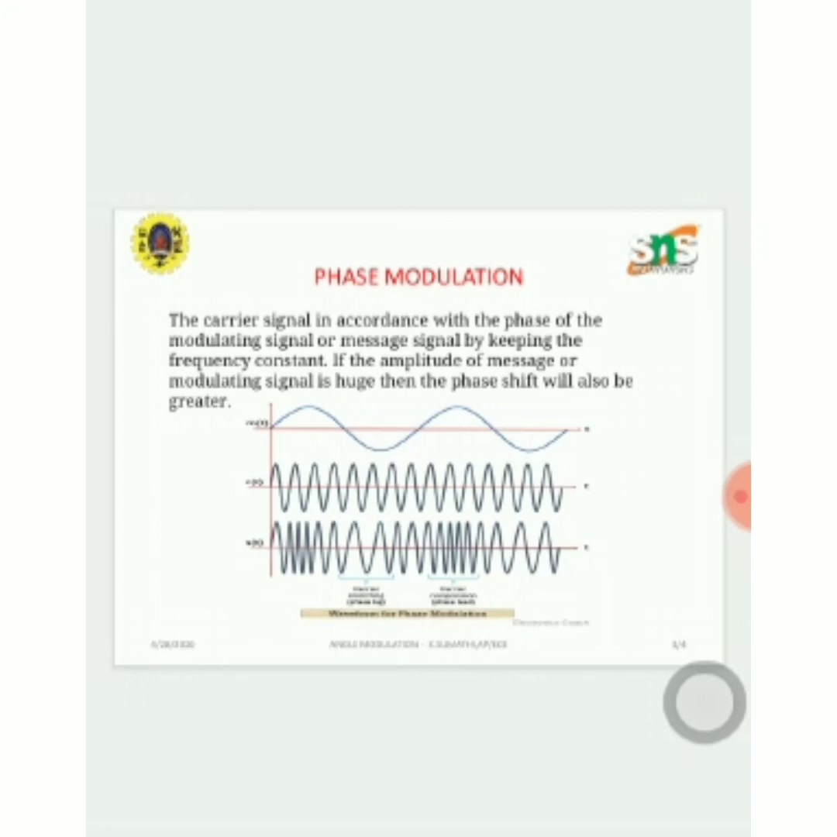Then the applications of phase modulation are not different from frequency modulation. Phase modulation is also used in communication systems, and it can be used in binary phase shift keying. So these are the applications of phase modulation techniques.